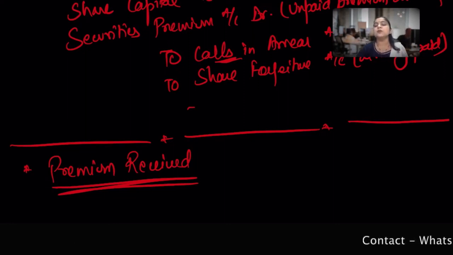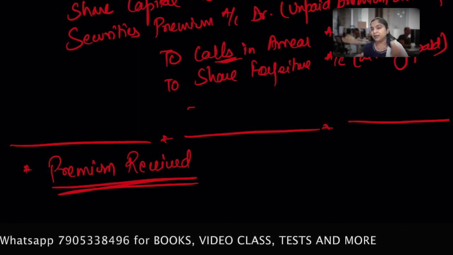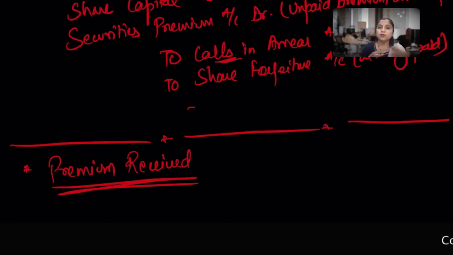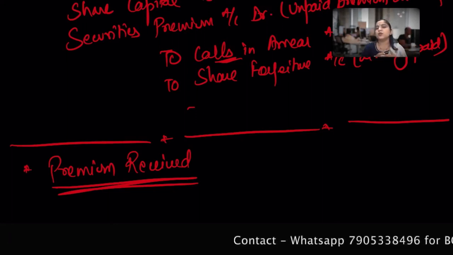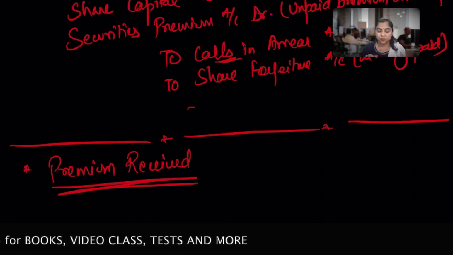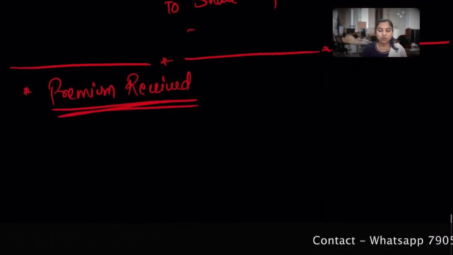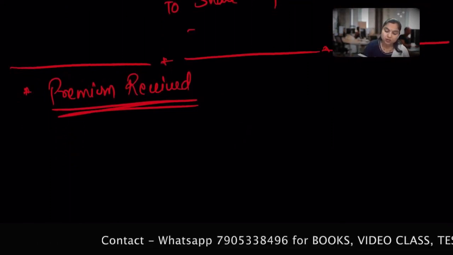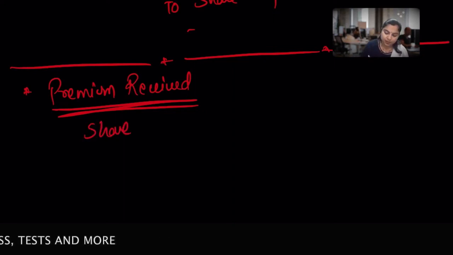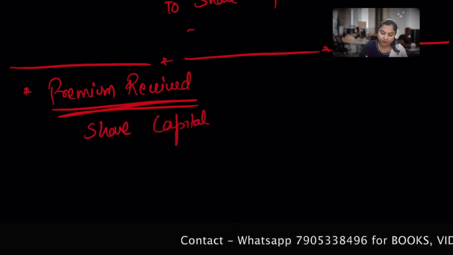The securities premium was already credited at the time of making the call, and it will not be cancelled even though the shares are going to be forfeited. So the forfeiture entry to be passed will be the same as in the case of par. There is nothing new, because the premium has already been received. No big deal, because it's already a reverse entry. When you receive the premium, the story ends there.